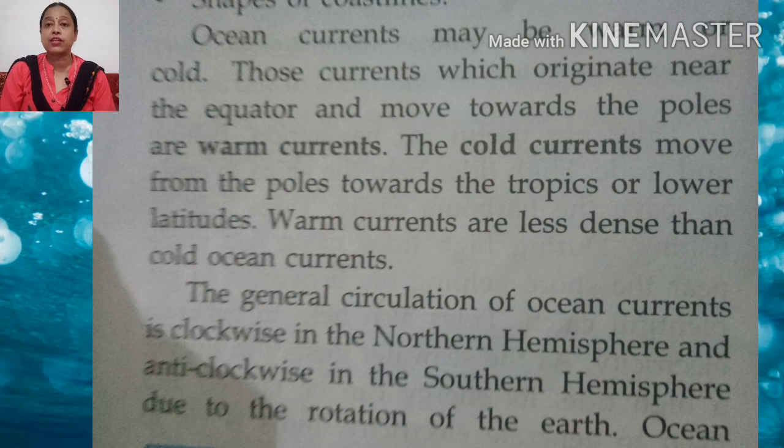Again I am telling you, the general circulation of ocean currents is clockwise in the northern hemisphere and anti-clockwise in the southern hemisphere. That is due to the rotation of the earth. Due to the rotation of the earth, this general circulation of ocean currents, children, is clockwise in the northern hemisphere and anti-clockwise in the southern hemisphere.